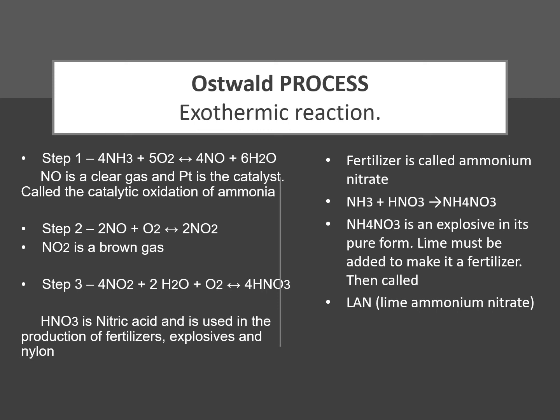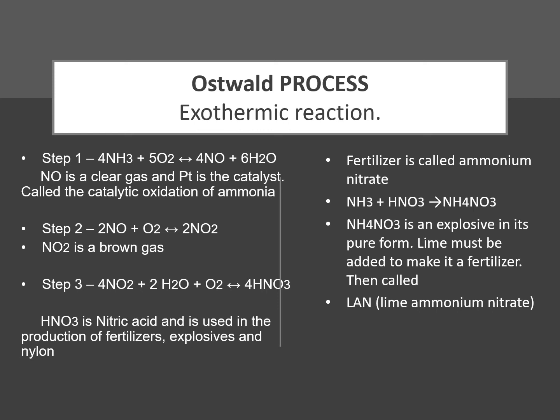Step 2. You use the NO from the first step. So step 2, 2NO plus O2 double arrow 2NO2. Please note that NO2 is a brown gas.